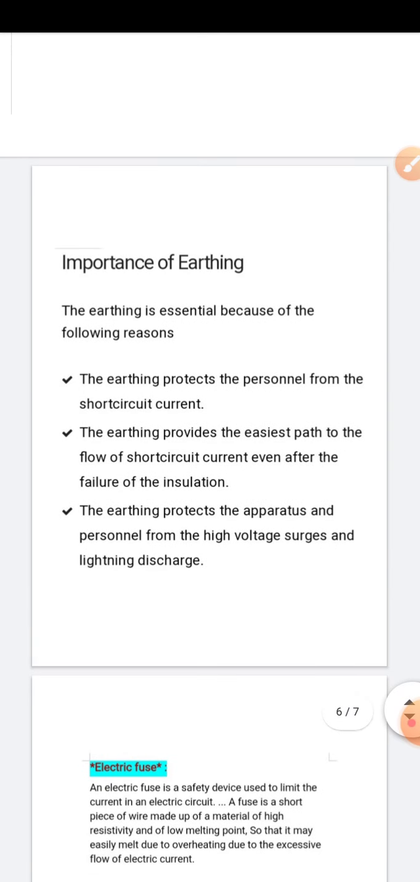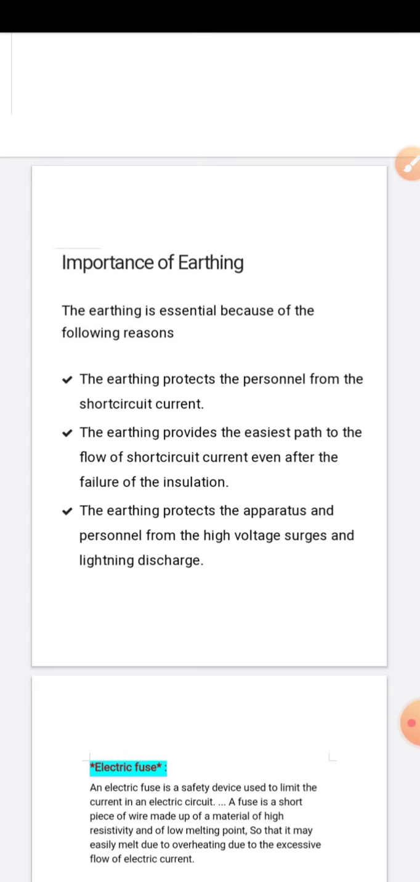Next is the importance of earth wire. What is the importance? These are very important questions from the examination point of view. What is earth wire and why is it important? So the earthing protects the person from short circuit current. Short circuit current means very heavy current, and the earthing provides the easiest path to the flow of short circuit current even after the failure of the insulation.